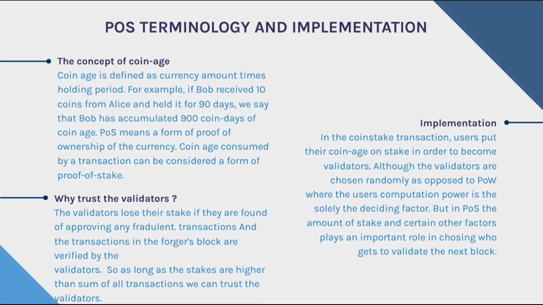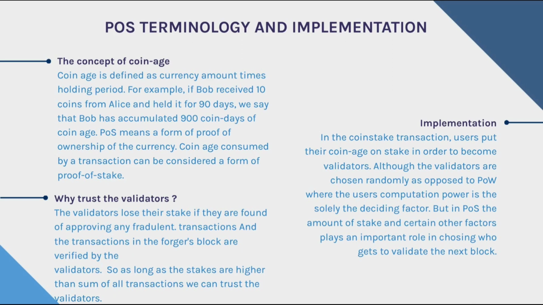In the paper, Scott Nadal and Sunny King introduced the concept of coinage. Coinage is defined as currency amount times holding period. For example, if Bob received 10 coins from Alice and held them for 90 days, then we say that Bob has accumulated 900 coin-days of coinage. That is 90 times 10.